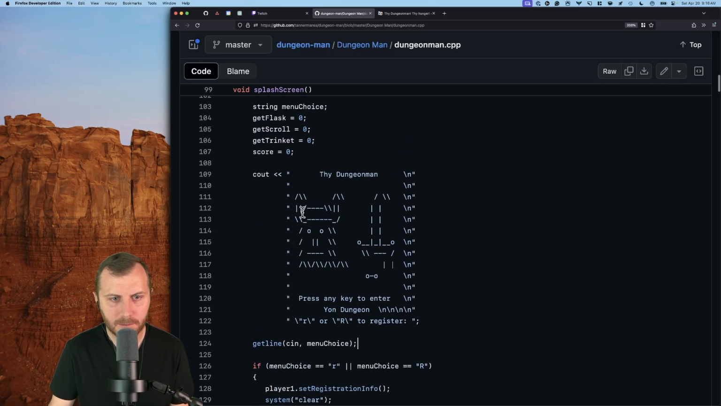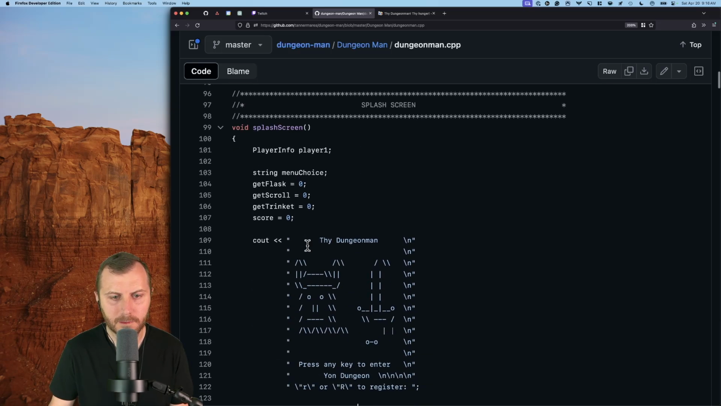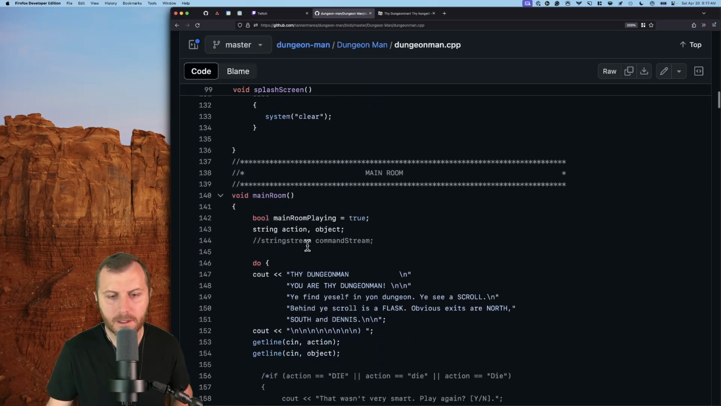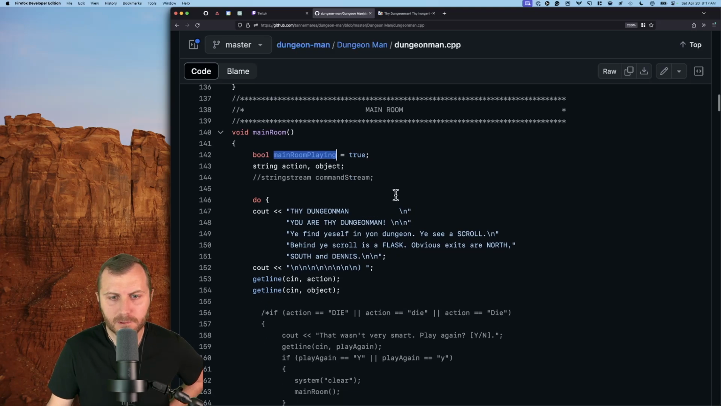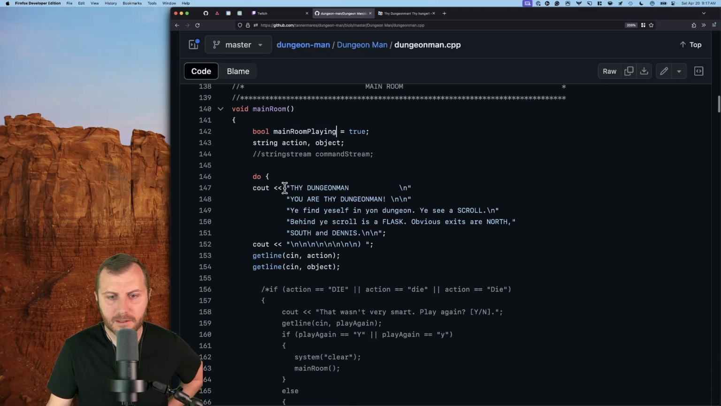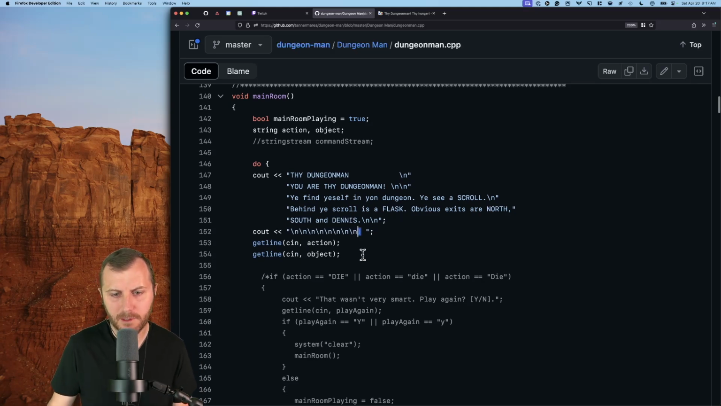So how are we skipping? I don't even remember how I did that. How am I skipping the splash screen every loop? Don't remember. Anyway. And then each room has a little setter, I guess this is how I was tracking where I was. So main room playing true, and then here's the main room initial text, the area description. And then I believe this little extra paren was where you're going to start typing next.